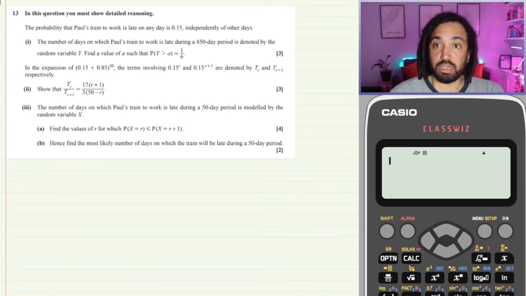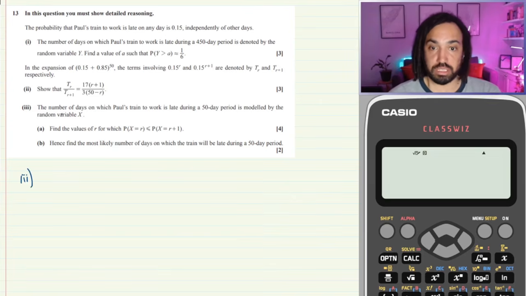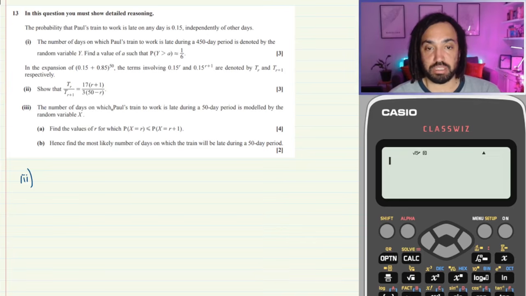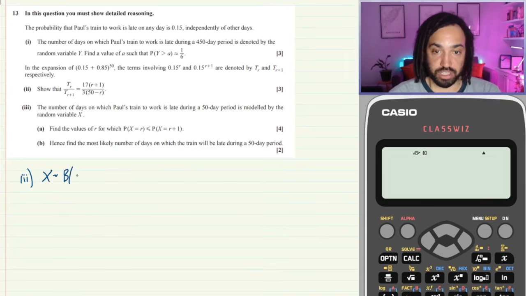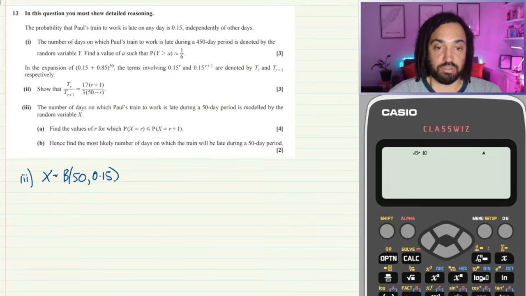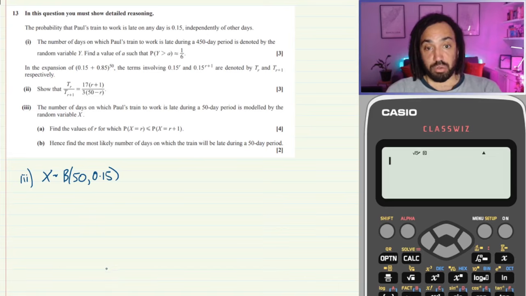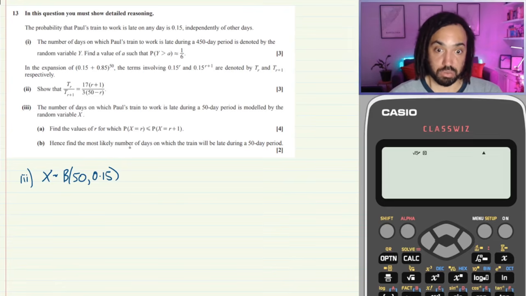Okay, on to the next part, which is part 3, I believe. This beast question. The number of days on which Paul's train to work is late during a 50-day period is modelled by the random variable x. So x is binomially distributed because it's a fixed number of days. And again, the probability of being late is 0.15. Find the values of r for which the probability of x is equal to r is less than or equal to the probability that x is equal to r plus 1.